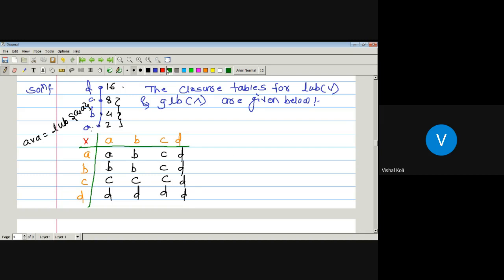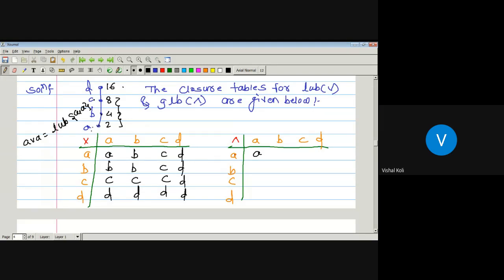Same we have to find out for the meet also. Suppose the relation is meet and the elements are A, B, C, D. Now, what is the greatest lower bound of A with A? A itself.